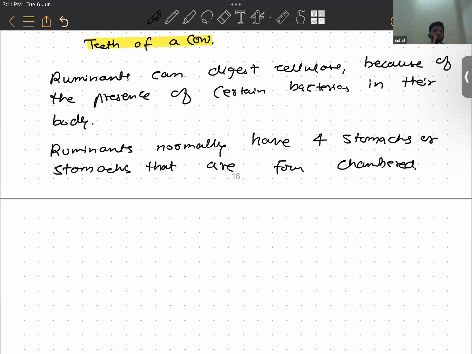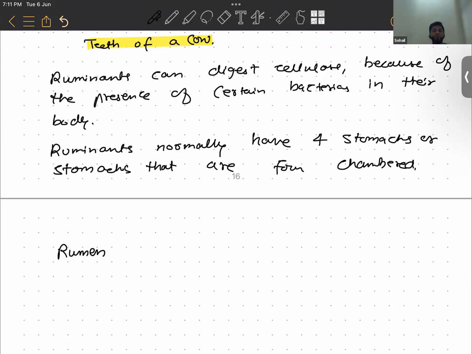Since it is four chambered, the first chamber of the stomach is called rumen. That is the largest chamber present in their stomach system. The cow keeps eating till the rumen is full.